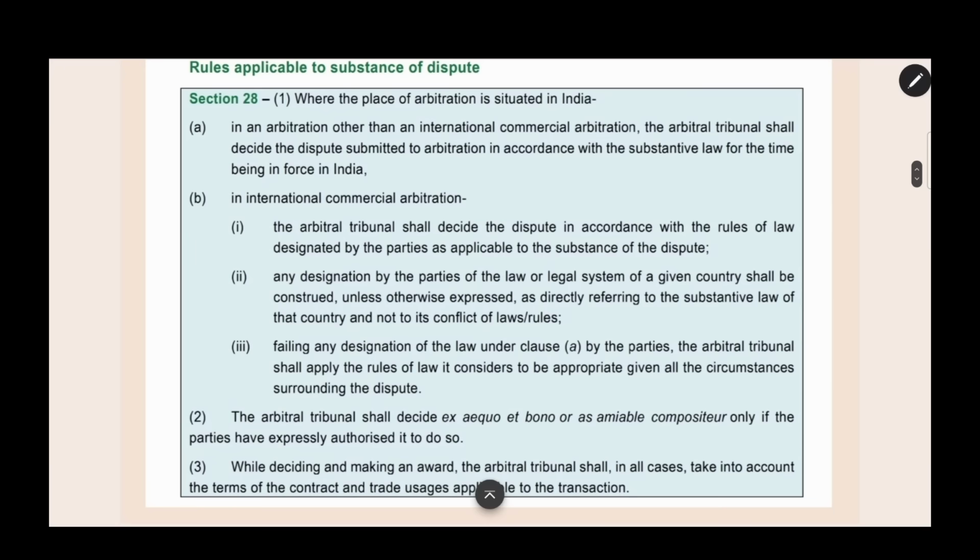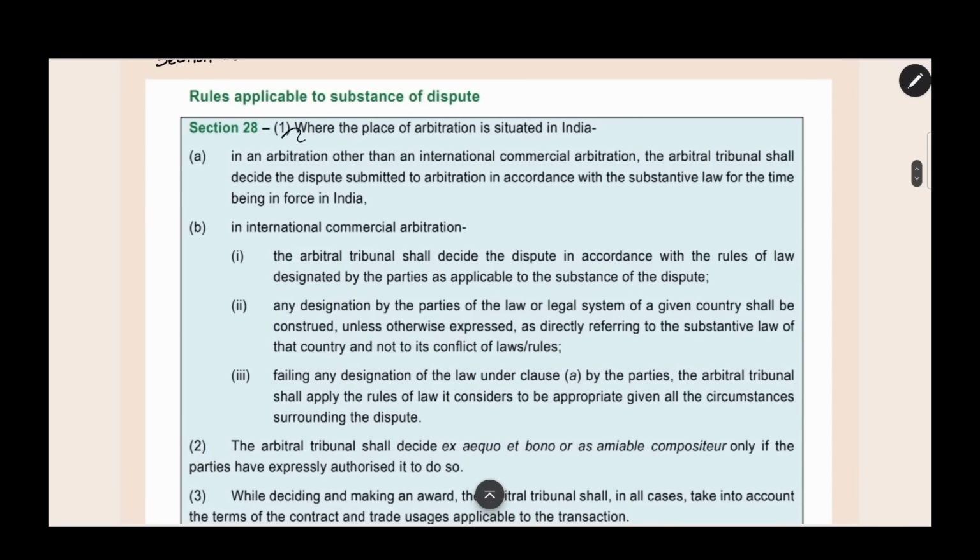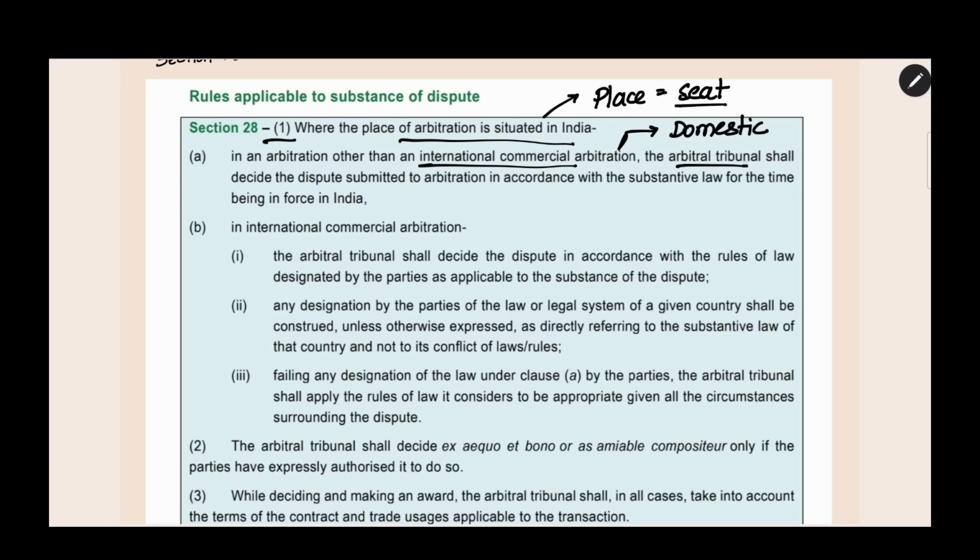Rules applicable to the substance of the dispute. Section 28(1)(a), where the place of arbitration is situated in India. As I already said, the word place is used to mean the word seat. We saw the concept of seat of arbitration in the first video that we uploaded for the Arbitration Act. Where the seat of arbitration is in India, in an arbitration other than international commercial arbitration, so this means domestic arbitrations, the arbitral tribunal shall decide the dispute submitted to it in accordance with the substantive law for the time being in force in India.